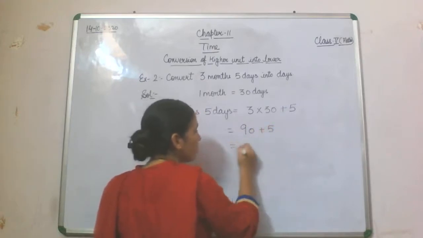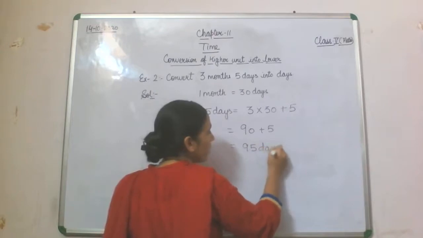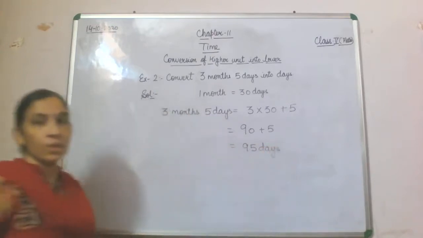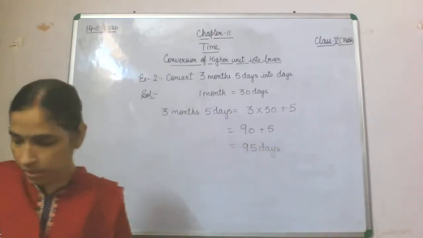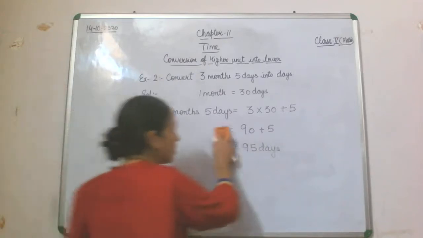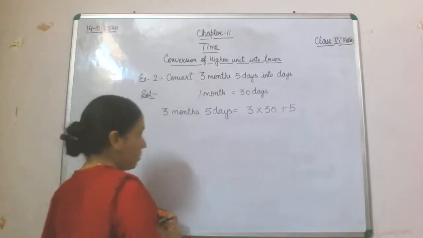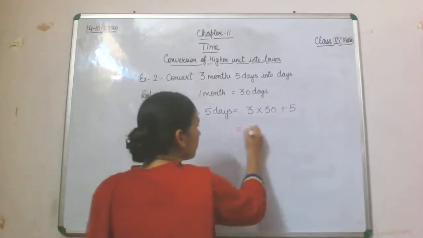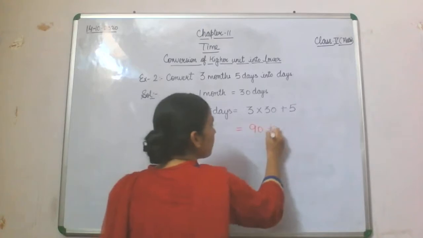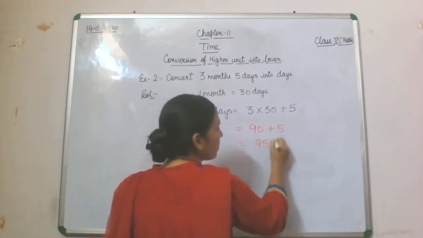So what is the total? 95 days. What is the total here? The total is 95 days. See this: 90 plus 5, 95 days.